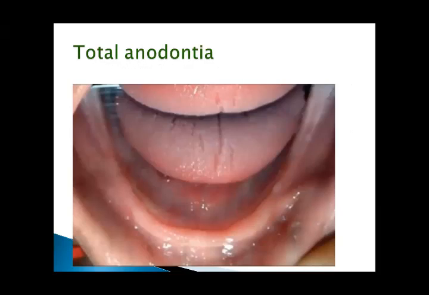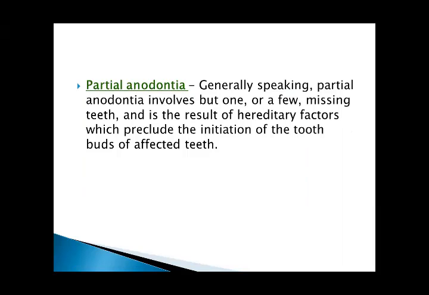Total anodontia, absent. Partial anodontia. Generally speaking, partial anodontia involves but one or a few missing teeth, and is the result of hereditary factors which preclude the initiation of the tooth buds of affected teeth.